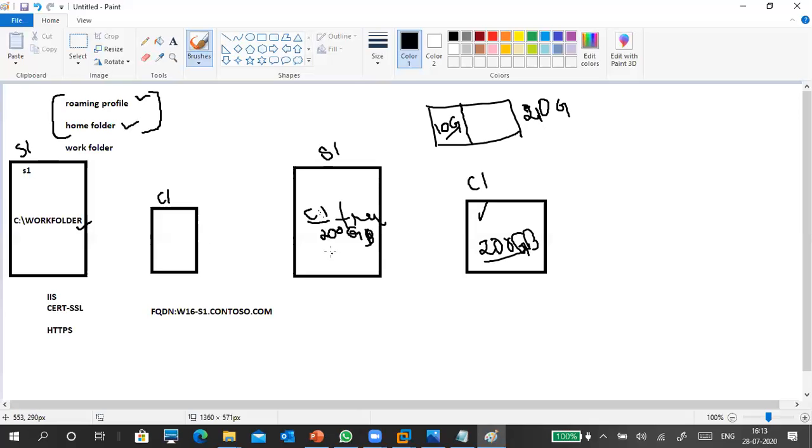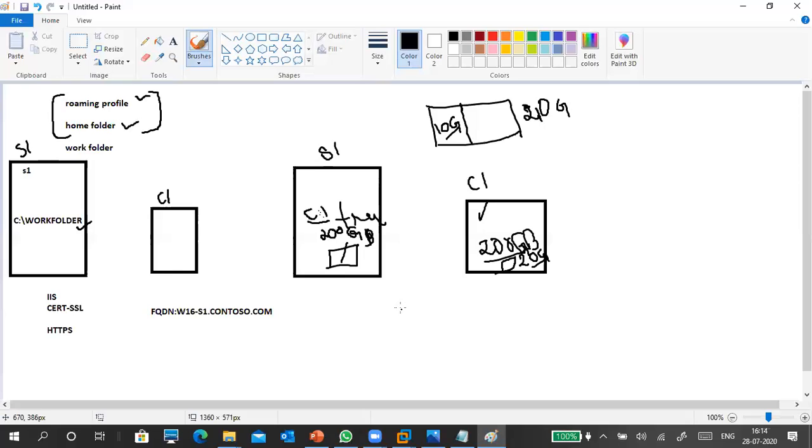Like that, we can create a quota on these shared folders. It is 200 GB, but a client will get 20 GB only. A single client cannot use the complete space; he can only use 20 GB of the shared folder, not the entire disk. We can limit them.